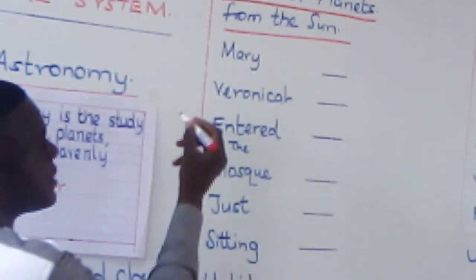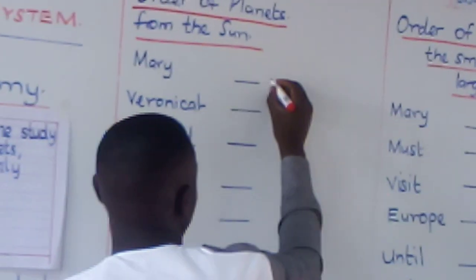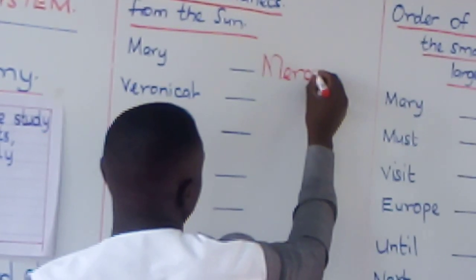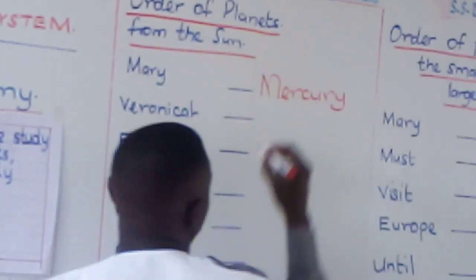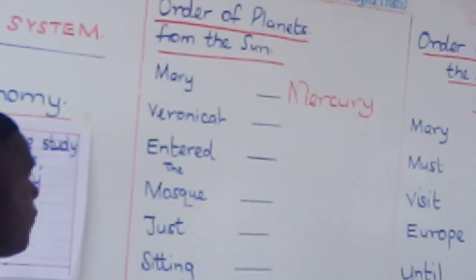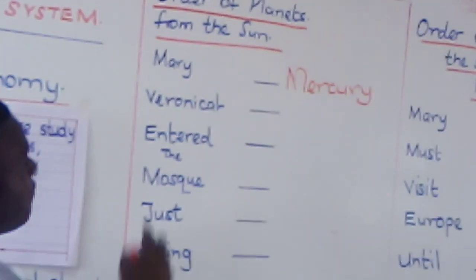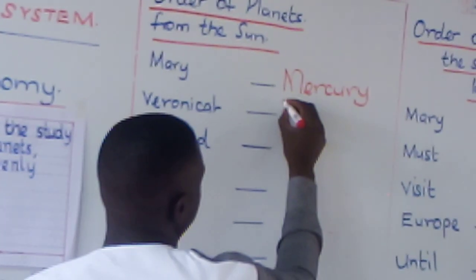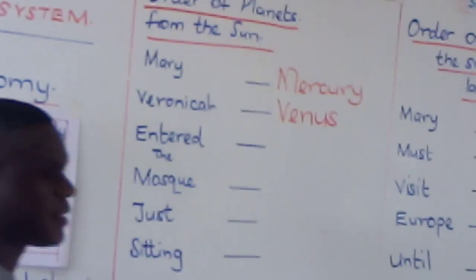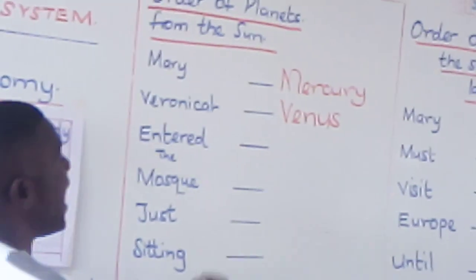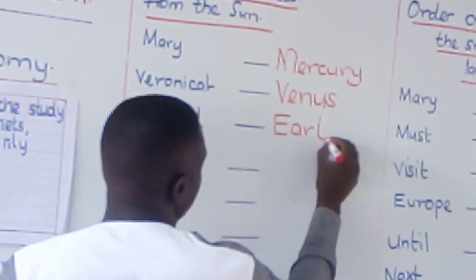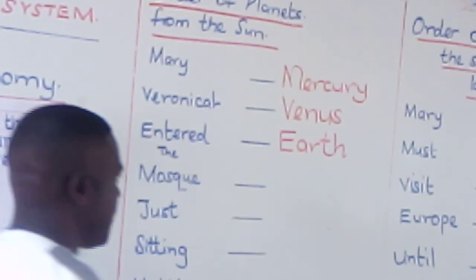Here, Mary stands for Mercury. It's the very first planet from the Sun. Veronica stands for Venus. Entered stands for Earth.